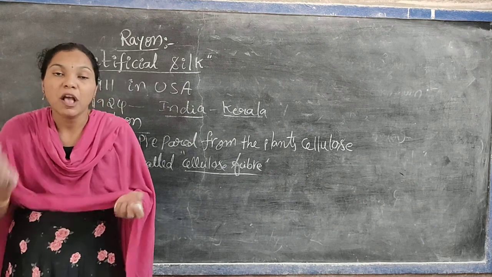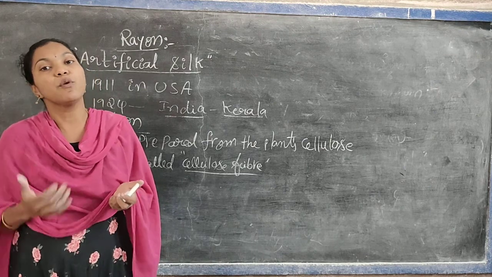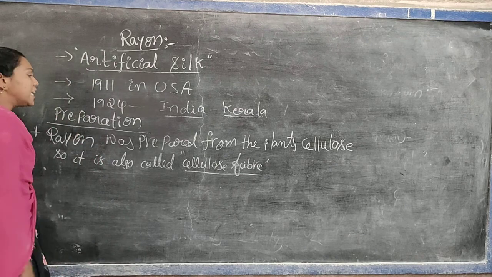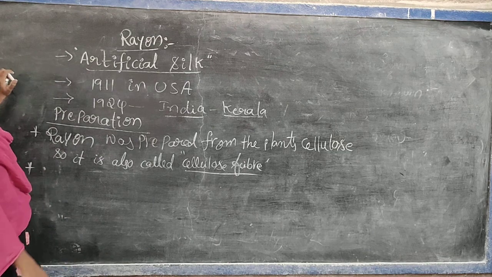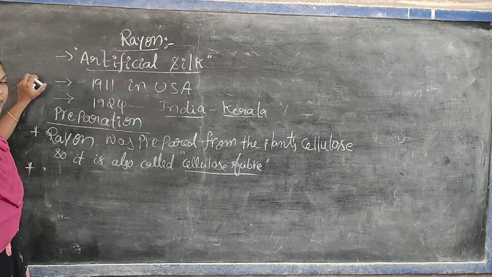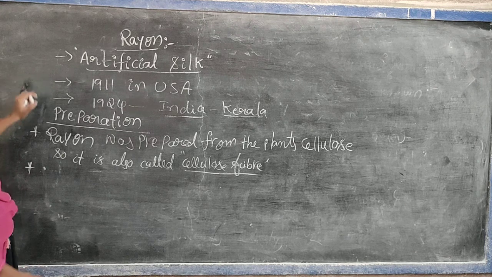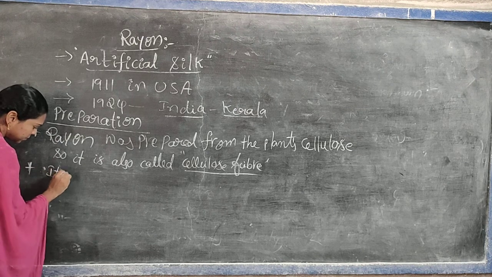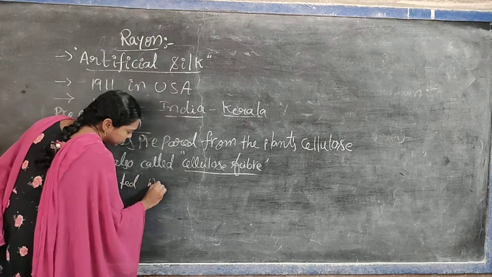Do you understand? First we take the plant's cellulose, it is treated with several chemicals, and then we get the rayon fabric. That's why, even though it is prepared from plant cellulose, rayon is also called artificial silk. Why? Because it is treated with several chemicals. You remember.